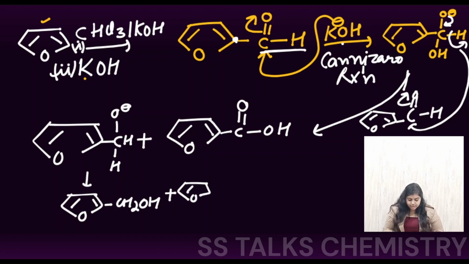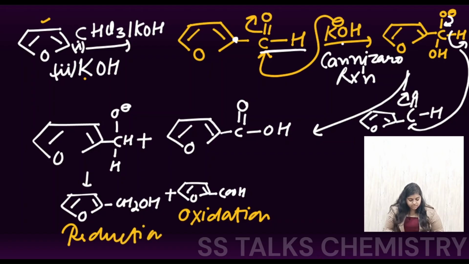So basically in the Cannizzaro reaction also we see that the same species undergoes one oxidation and the other reduction. So when no alpha hydrogen is present in the basic medium, we have one oxidized product. So here is the oxidation of it, and here is the reduction of this.